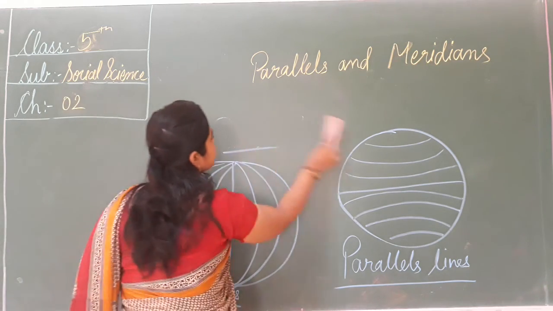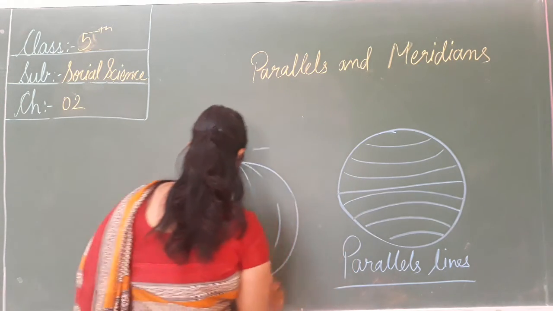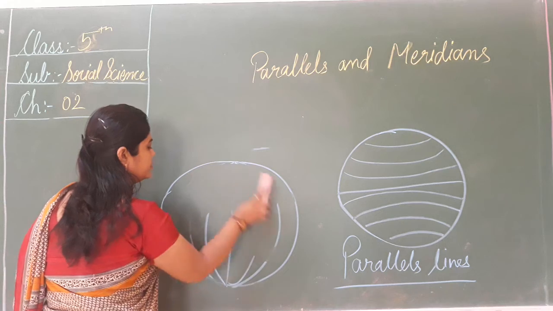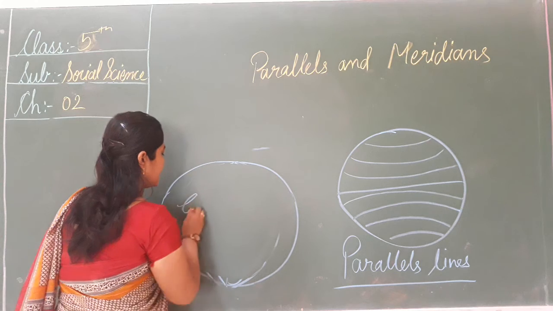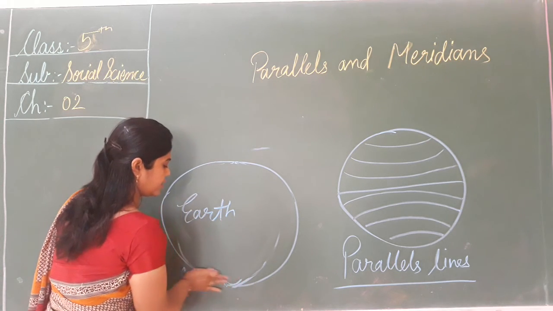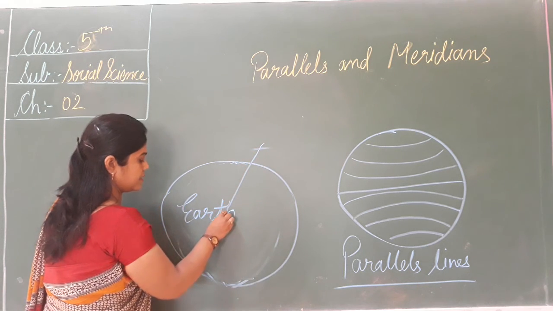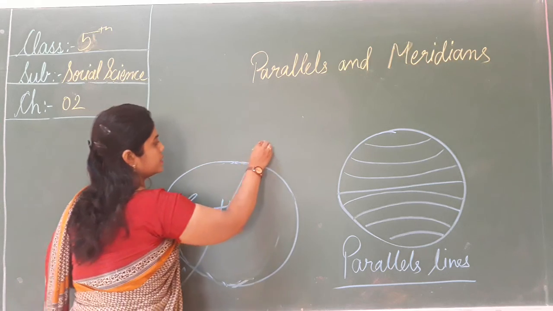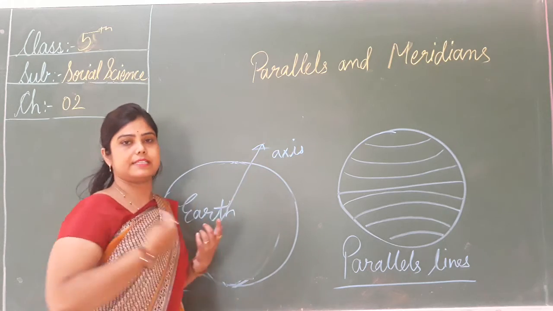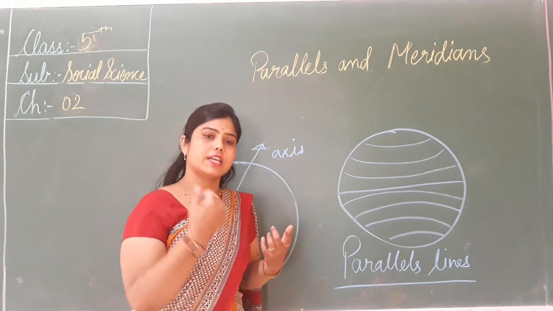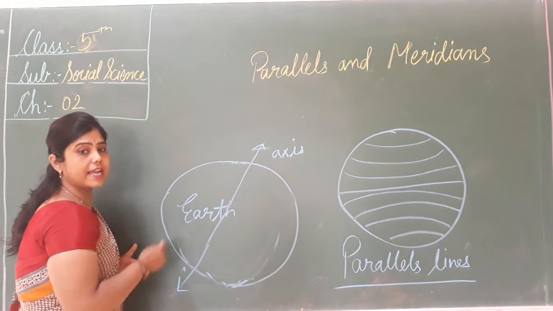Let's see our earth. This is our earth. It rotates on its axis, this is called the axis. ये अपनी ही axis पे क्या करती है, चक्कर लगाती है. An imaginary line drawn from the center of the globe.